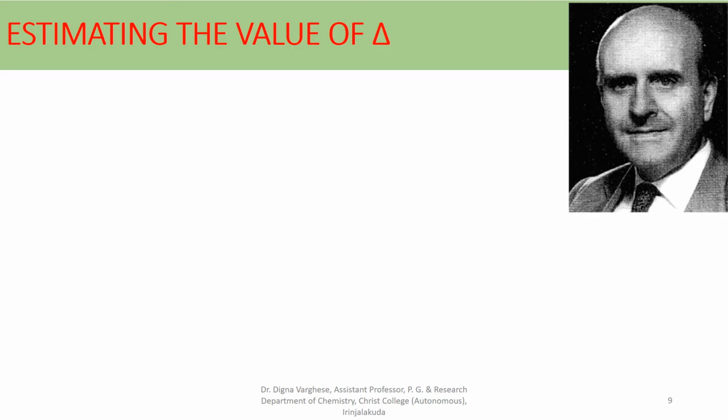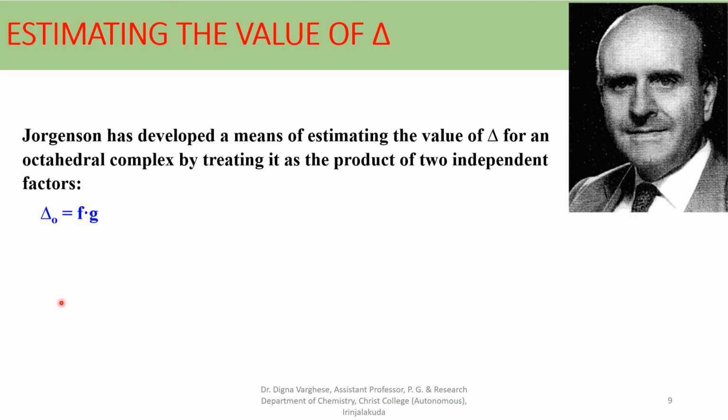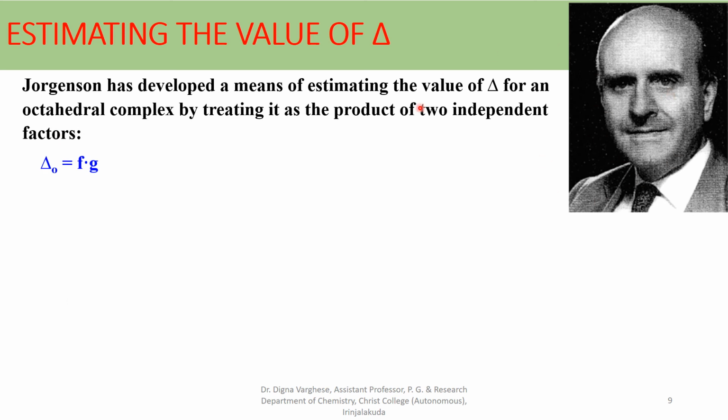Estimating the value of delta. Jorgensen has developed a means of estimating the value of crystal field splitting for an octahedral complex by treating it as the product of two independent factors, that is delta O is equal to f times g.